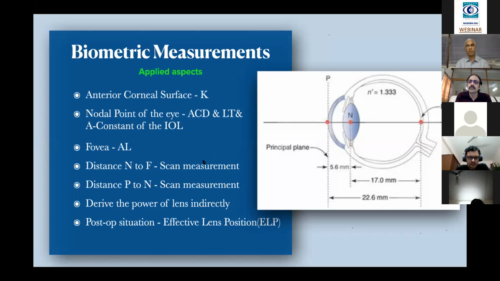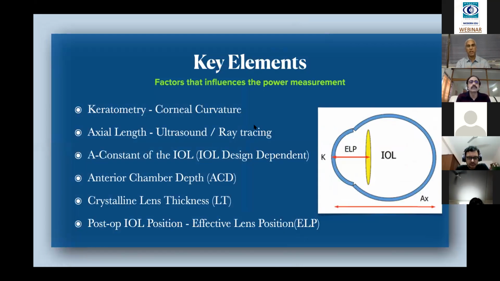So all these distances we can measure. Anterior corneal curvature, we can get the power. And then the location of the lens, we can measure by anterior chamber depth and then the lens thickness. So with all these parameters, definitely one can calculate the power of the lens. So these are all the key elements: the keratometry, axial length, A constant, anterior chamber depth. That means from the cornea to the anterior surface of the lens, and then the crystalline lens thickness.